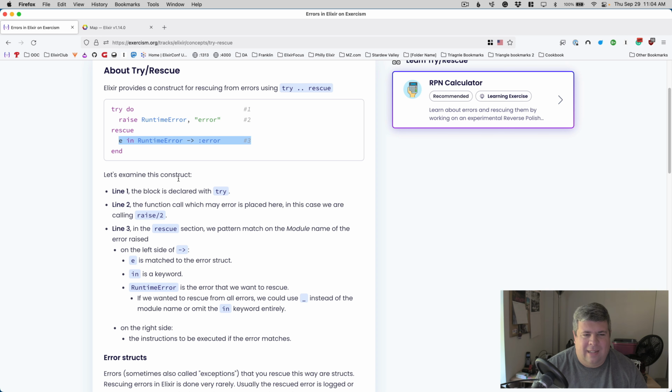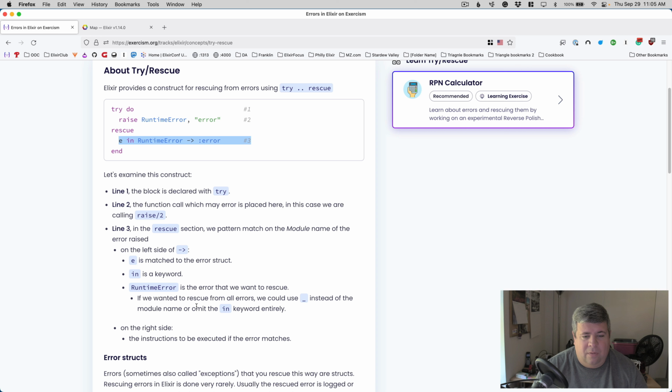So let's examine this construct. Line 1, the block is declared with a try. Line 2, the function call which may error is placed here. In this case, we're calling raise/2. In the rescue section, we pattern match on the module name of the error raised. On the left side of the arrow symbol, e is matched to the error struct. In is a keyword. RuntimeError is the error that we want to rescue.